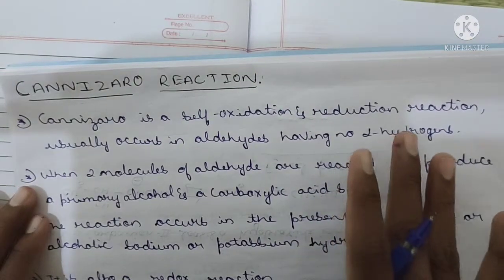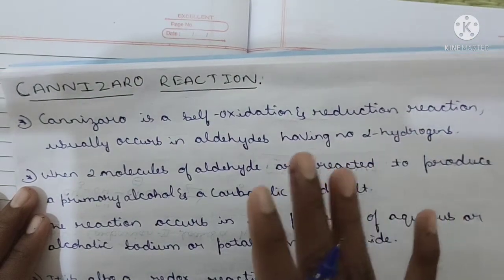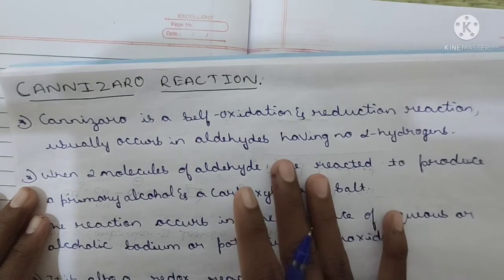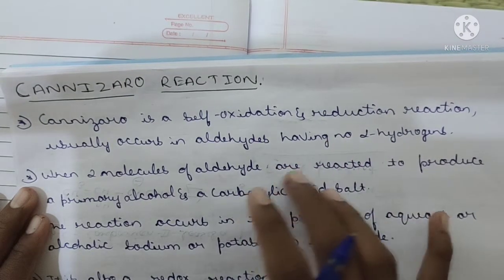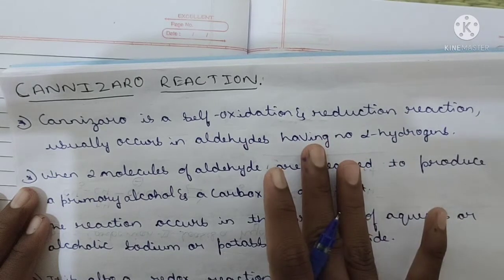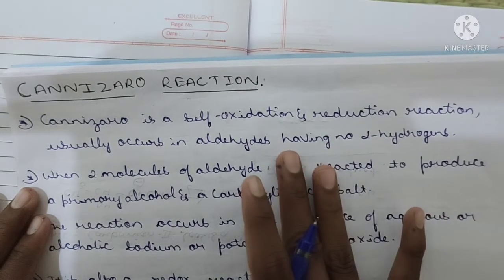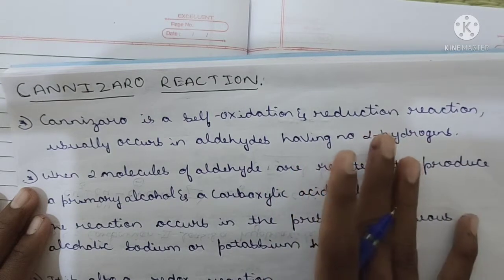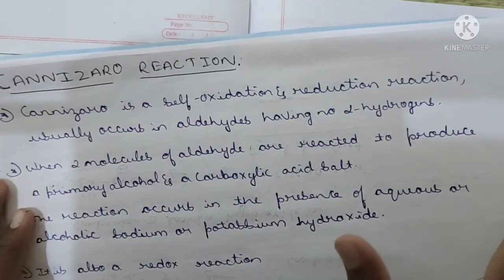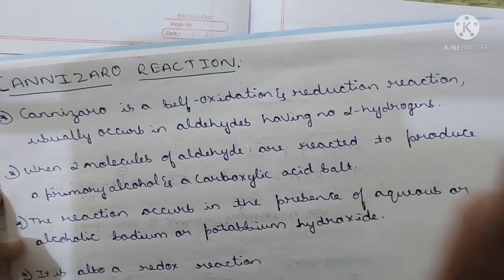Just understand the difference and read the concept. In aldol condensation and cross aldol, what we studied, there is the presence of alpha hydrogen, but here it is a self-condensation reaction, usually occurring only in aldehydes having no alpha hydrogens, means in the absence of hydrogen. This is one point.